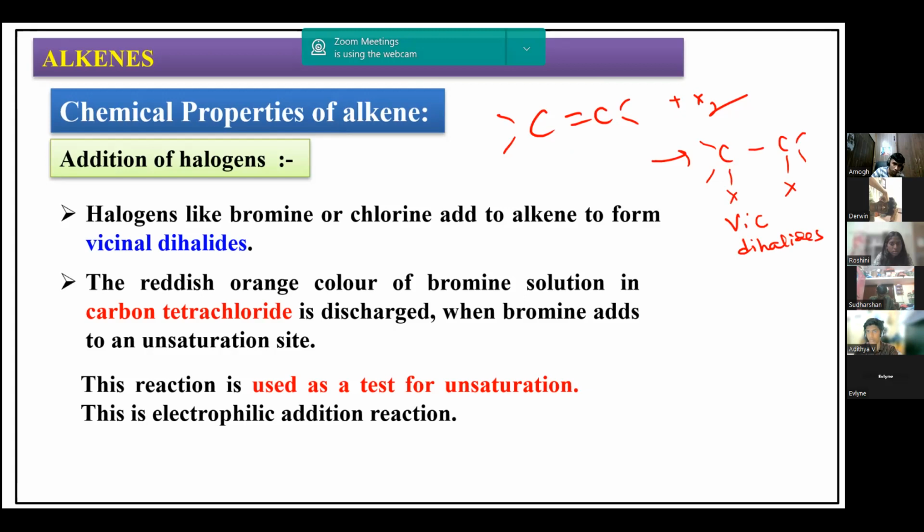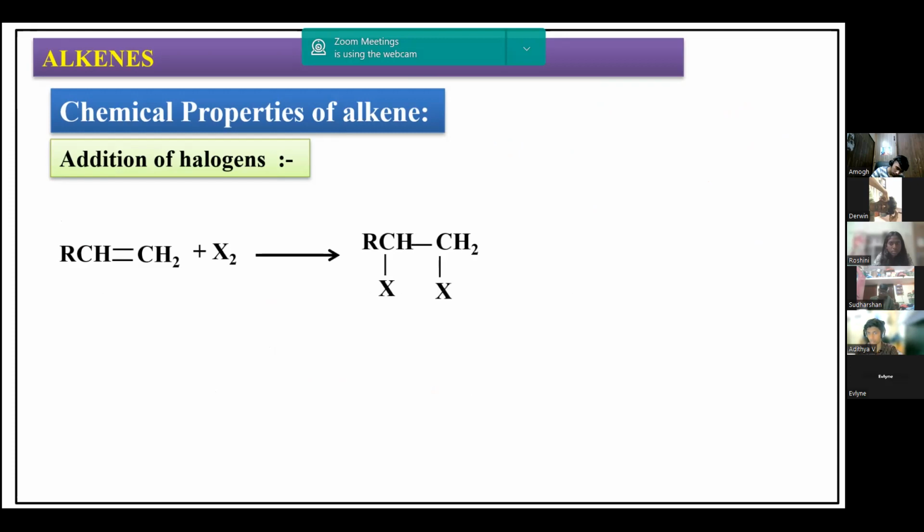So this is the reaction in which addition of halogen to the carbon-carbon double bond occurs. But one important reaction is with bromine in carbon tetrachloride. That is the important reaction. The general reaction is this, as I already have written here. If I take bromine in carbon tetrachloride, bromine actually has a reddish brown color. In carbon tetrachloride, it has reddish brown color.